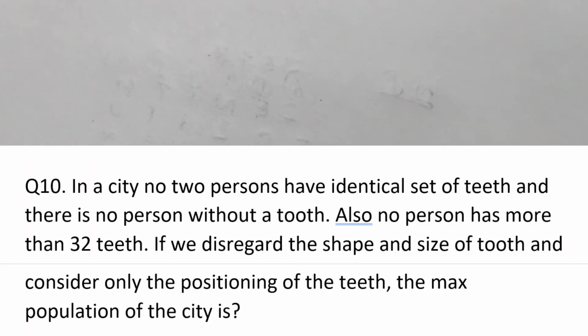So friends, coming to the last question of this session, question number 10th. In question number 10th, it is given that in a city, generally everyone has 32 teeth, if we consider adults only. And it's funny that we have to count the maximum population of the city just by counting the number of teeth of the population. So let's see the solution.